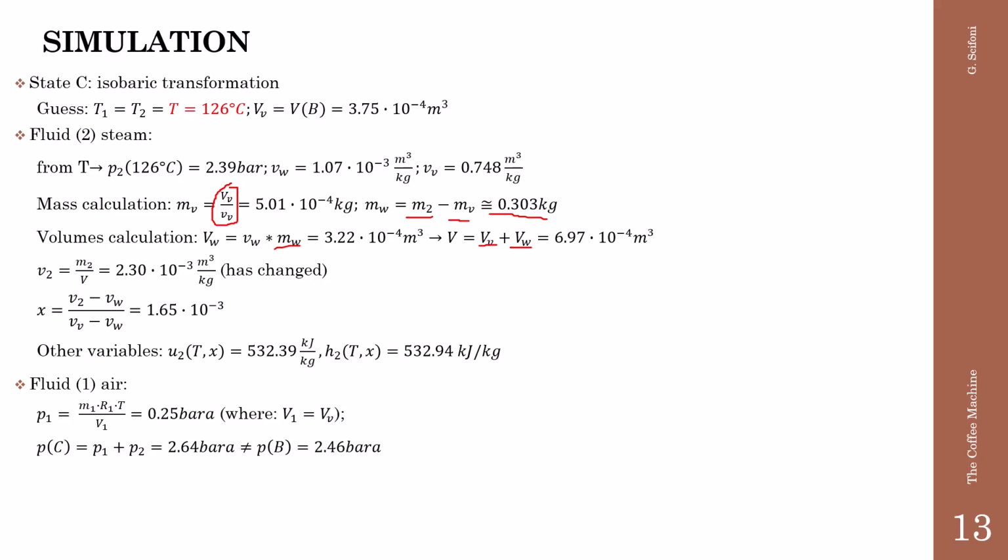We find 2.64 bar. This is different from the original pressure of the state B, that was 2.46 absolute bar.